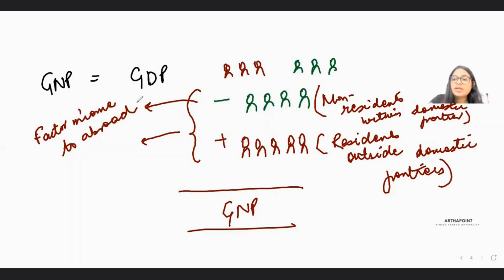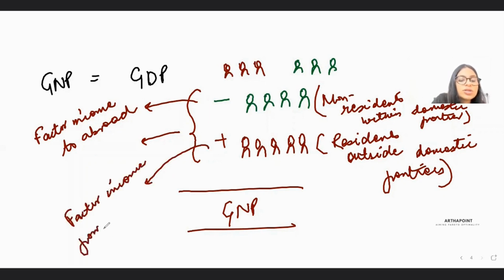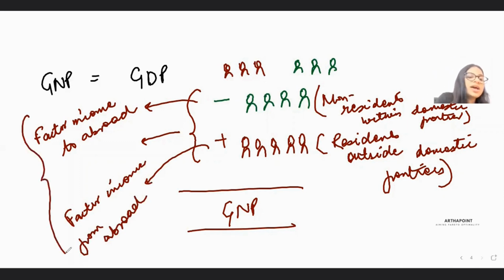So this is factor income to abroad. Similarly, this part here is factor income from abroad. These are the people who have gone abroad, but they're very well the residents of my country. And the difference between these 2 can be known as net factor income from abroad.